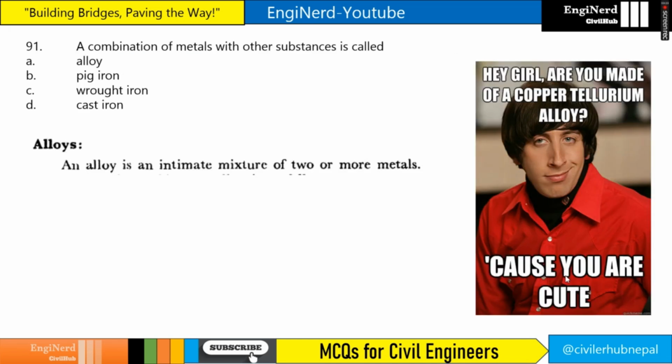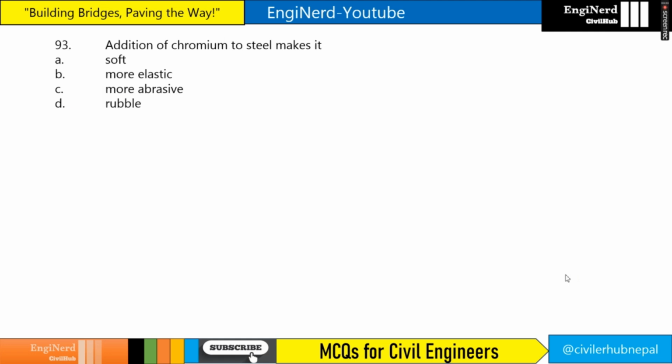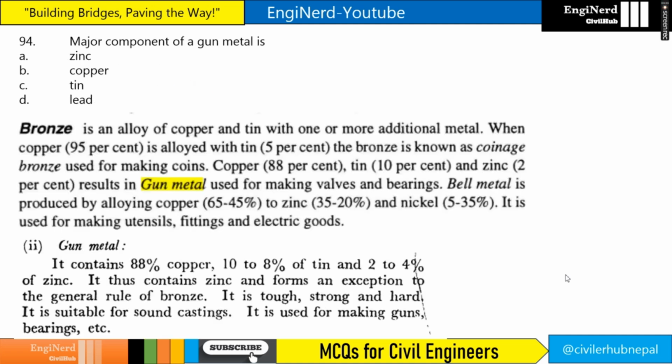A combination of metals with other substances is called what? It is called alloy, right? The main purpose of manufacture of alloy steel is to attain certain properties like what? Strength, hardness, toughness, all of the above. The answer is all of the above. Addition of chromium to steel makes it what? More abrasive, right? Major component of gunmetal: it contains about 88% copper, 8 to 10% tin and 2 to 4% zinc, right? So the major component is copper.